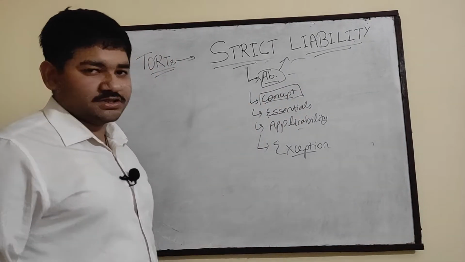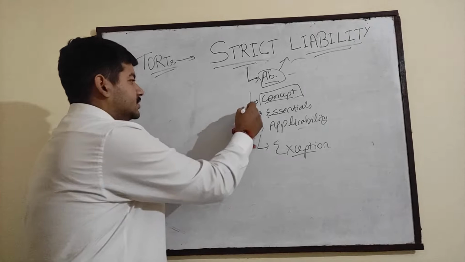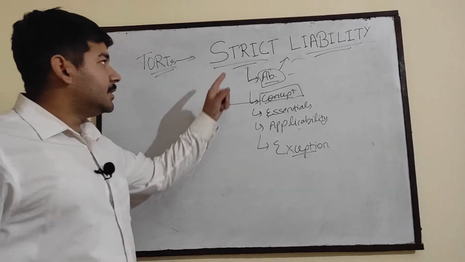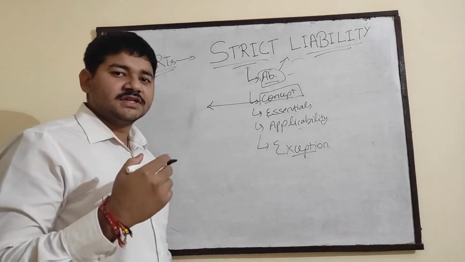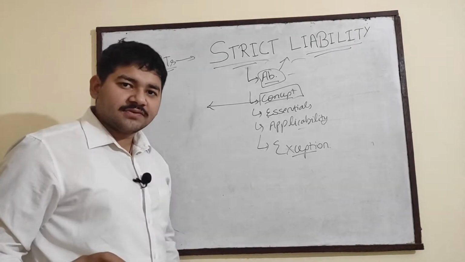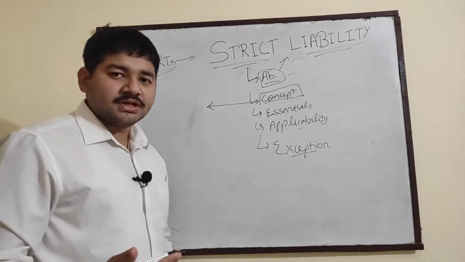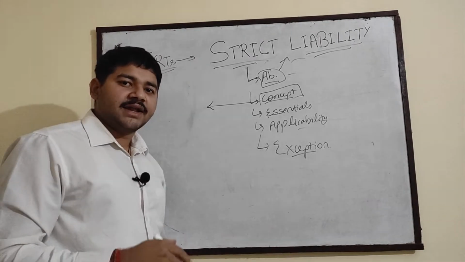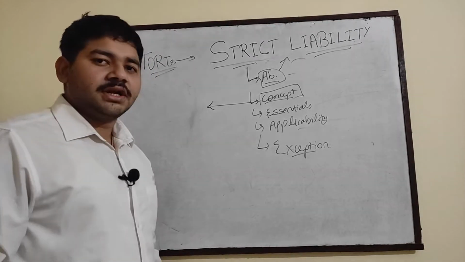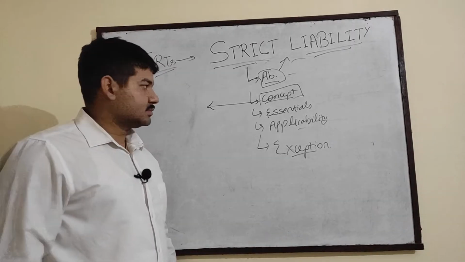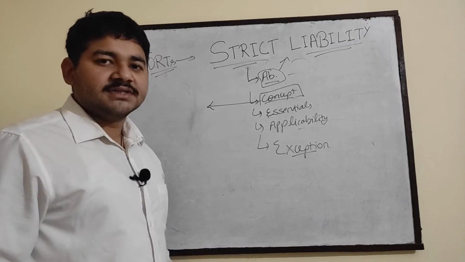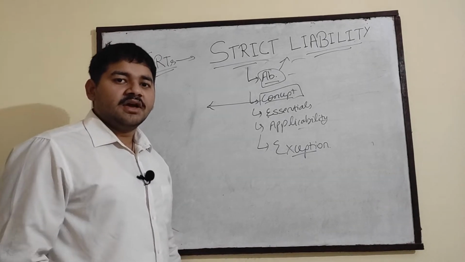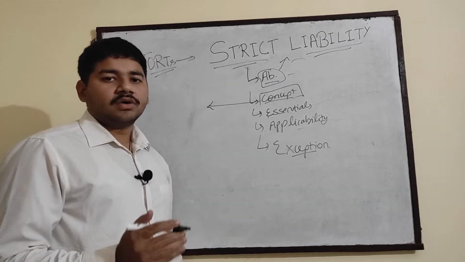So, starting with the first topic, that is concept. What is the concept? Strict liability can be defined as a liability on a person for his acts where no mens rea is involved, and he is punished because his acts have directly or indirectly caused damage to another person. Or we can say his acts are so eminently dangerous that they result in damage to another person when the acts go out of control.